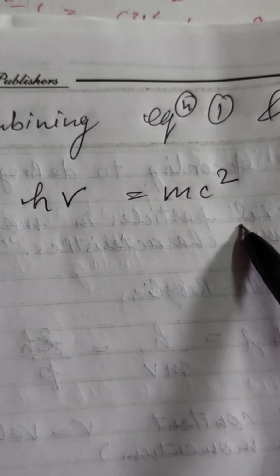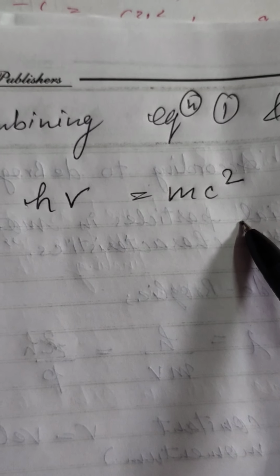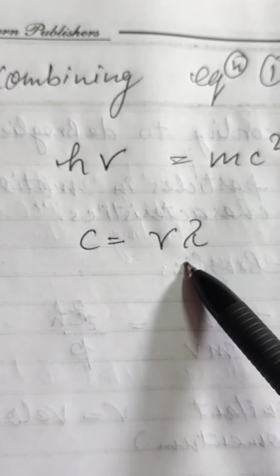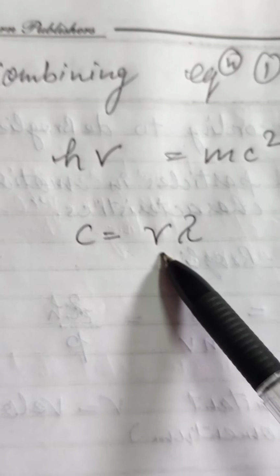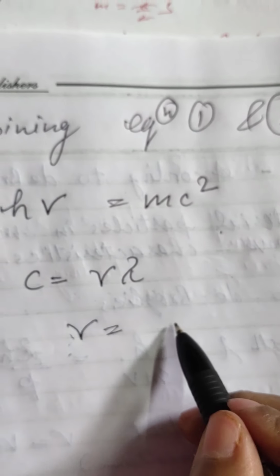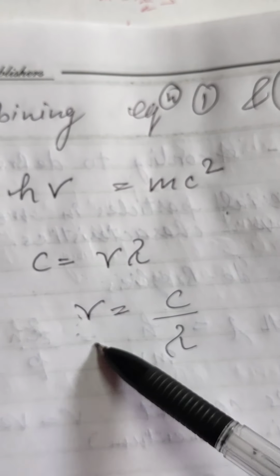Now we know that c is the velocity of light. c is equal to, we can write, nu into lambda. So c is equal to nu lambda. Nu is the frequency. It looks like a v, but it is a frequency. From this equation we know that nu is equal to c upon lambda. This nu value we can put in this equation.